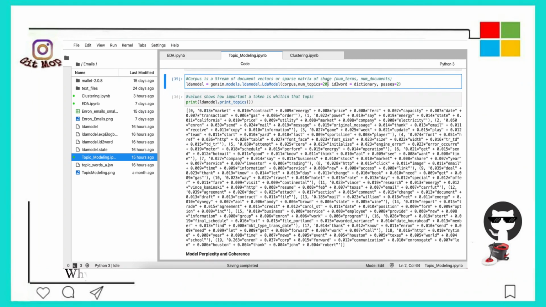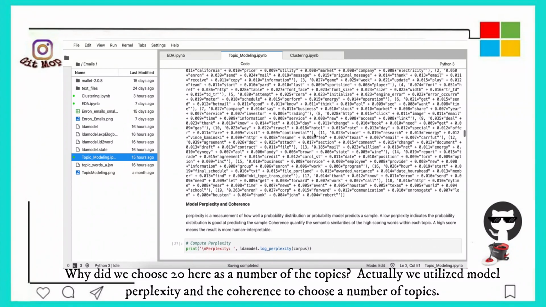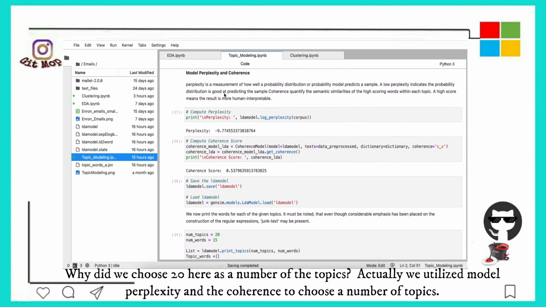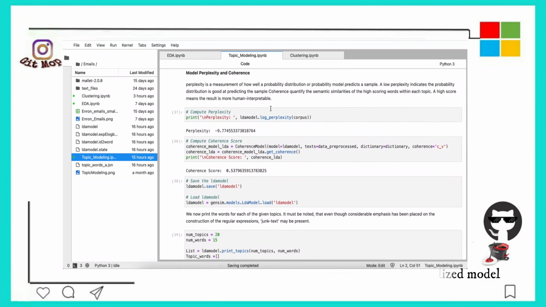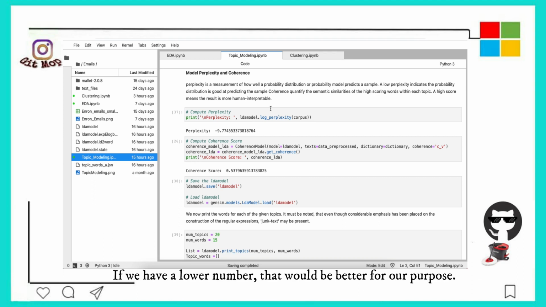Okay, why did we choose 20 here as the number of topics? Actually, we did model perplexity and coherence. Model perplexity is basically a measurement of how well a probability distribution predicts a sample. If we have a lower number, that would be better for our purpose.